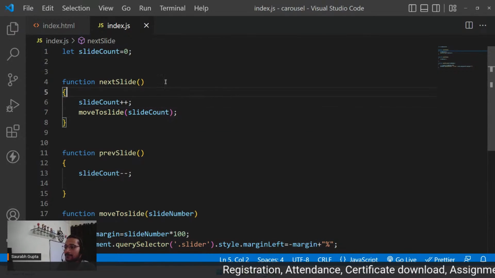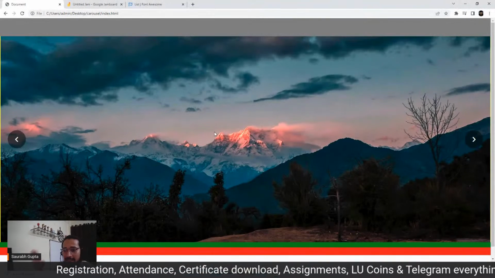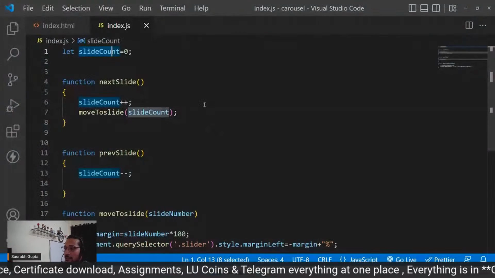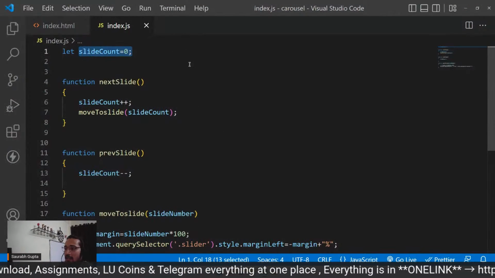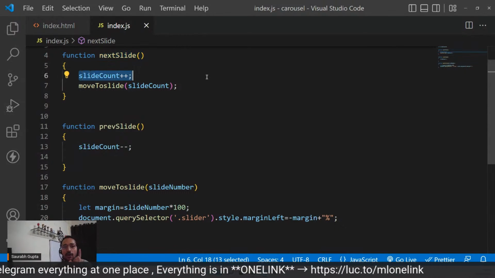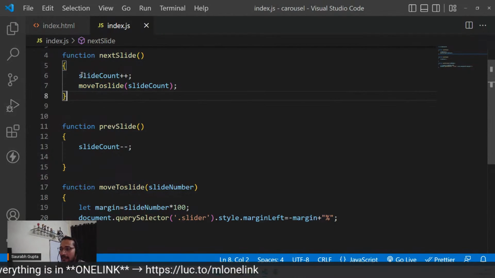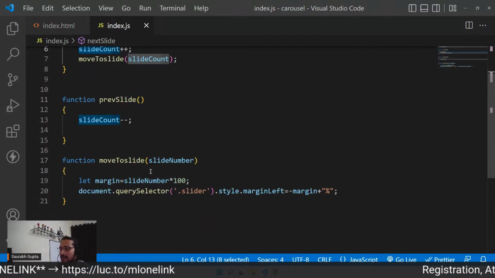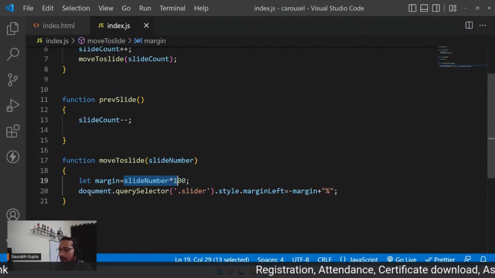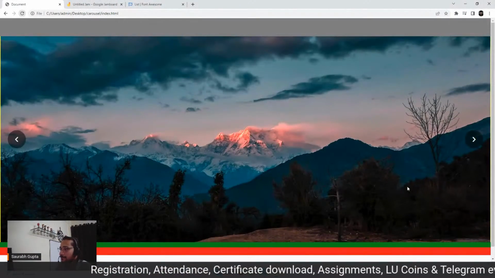Now see, guys, what will happen? Initially, slide count is 0, so I'm at the 0th element. Whenever someone calls next slide, I do slide count plus plus. So slide count becomes 1, and I call the function move to slide and pass my slide count in there. Then slide count comes in as the slide number, the margin is calculated, and it will perform the movement. Now let's see if the next is working still.